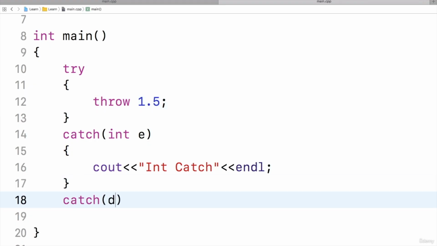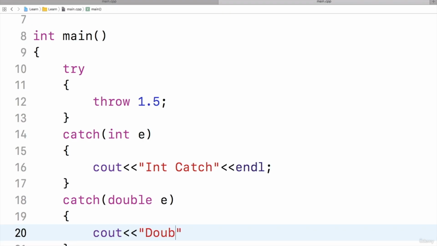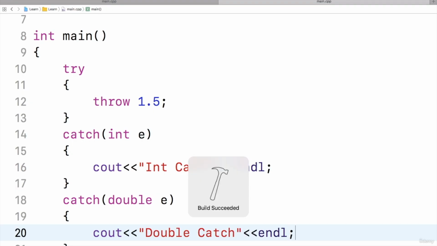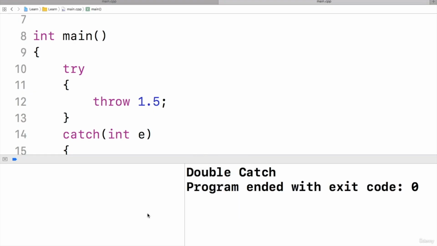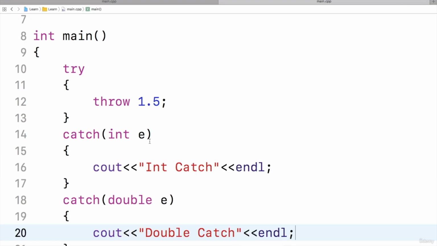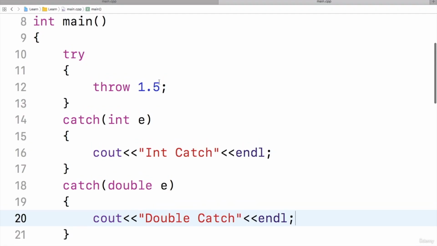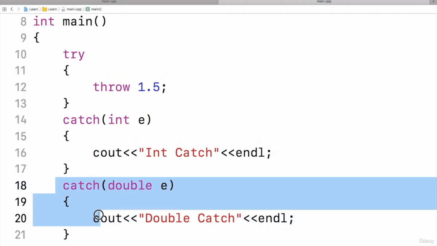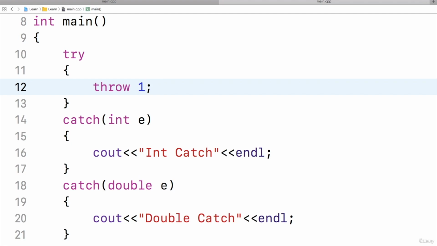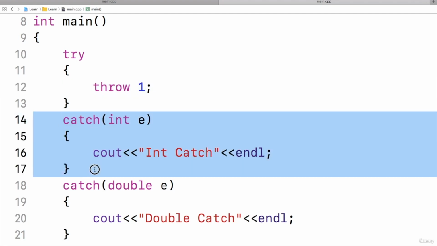So I should say catch double, and here also e, and inside the catch block I will say double catch. That's it. So now if I run the program, this catch block will execute. Double catch, I got a message. So if the value is double type, it will enter into the catch block of double, that is this catch block. If the type thrown here is integer, then it will enter into this catch block. So it means for every data type I can have different catch blocks. Yes, I can write multiple catch blocks.